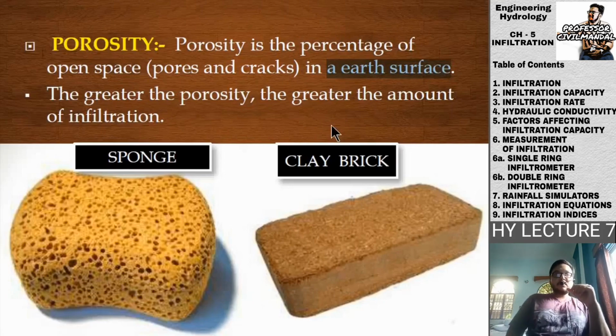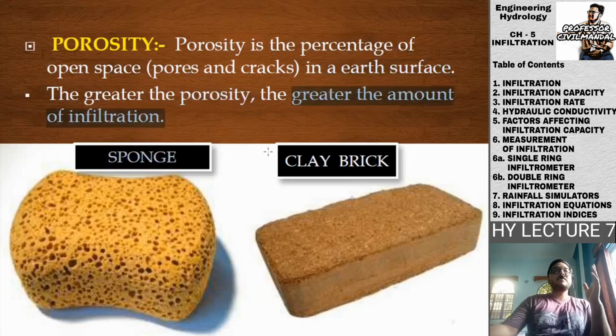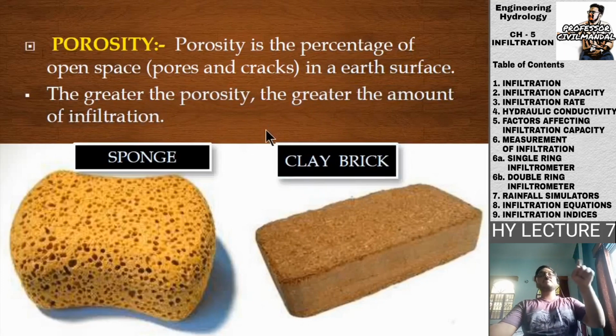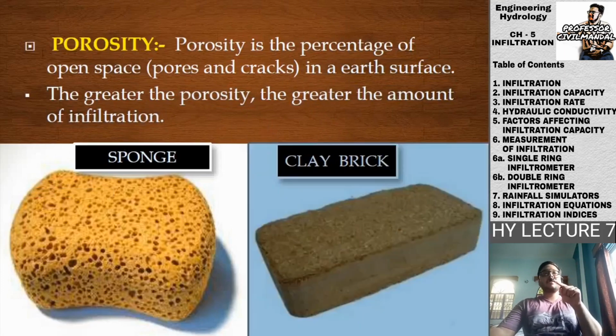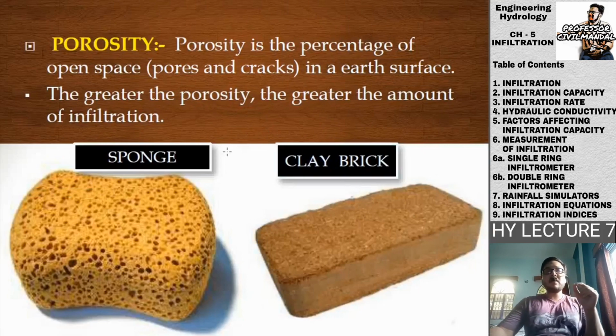So the greater the porosity, of course the greater will be the amount of infiltration. Just as I gave you the example of the sponge and the clay brick. As you know, a sponge is more porous as compared to the brick, so more water will pass through it as compared to the clay brick.